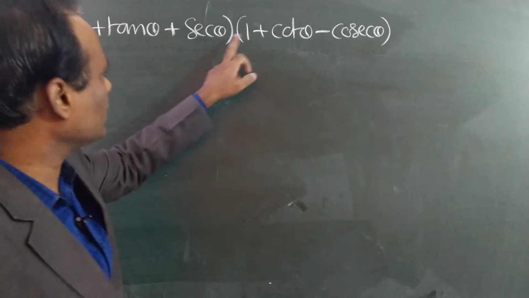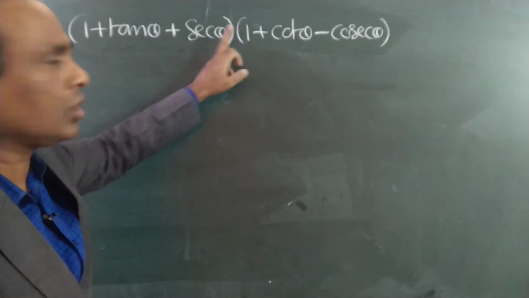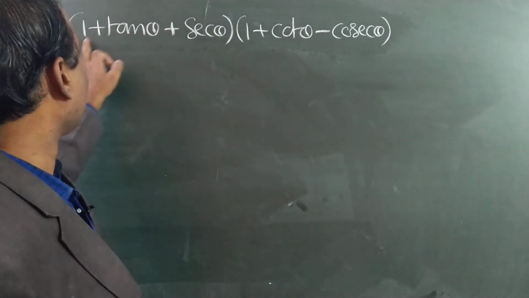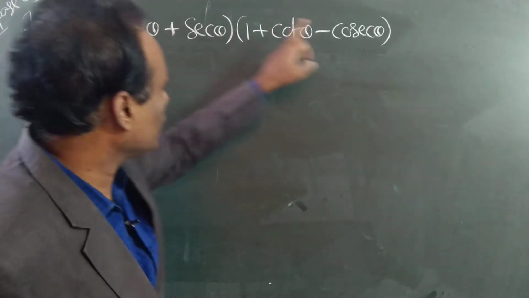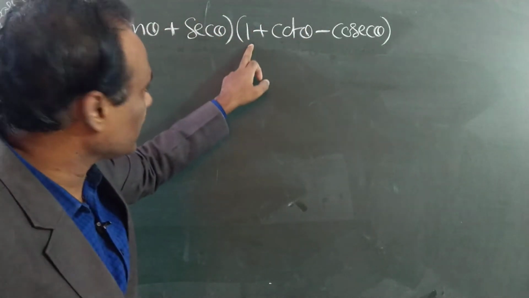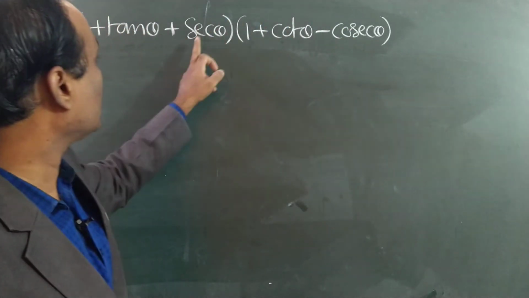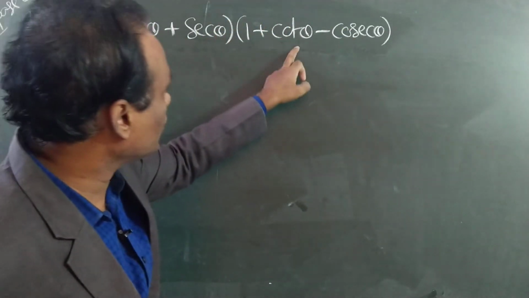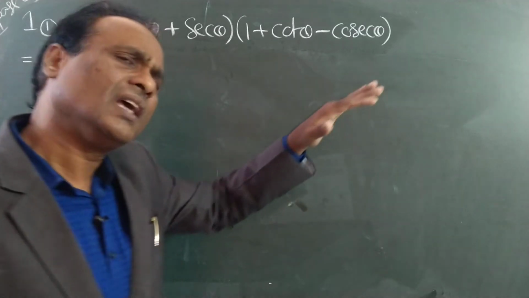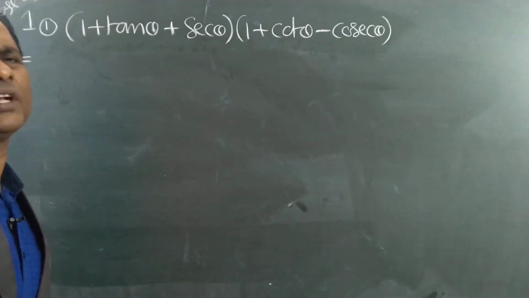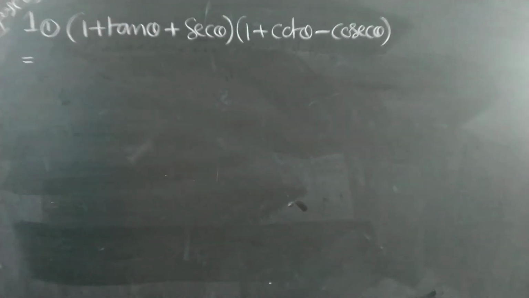Suppose if we multiply these two, bracket means multiplication, no? 1 into 1, 1 into cot theta, 1 into cosecant theta, tan theta into 1, tan theta into cot theta, tan theta into cosecant theta, secant into 1, secant into cot, secant into cosecant. Like that if you multiply, we can do it. That also we can do.